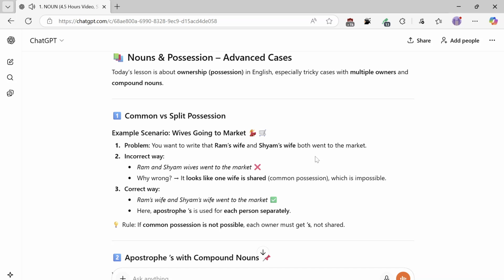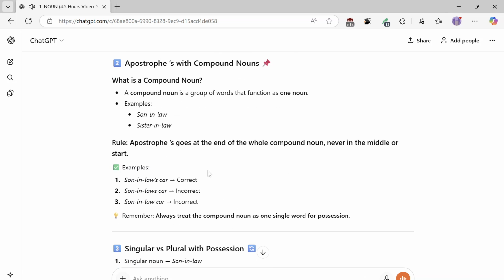Ram's wife and Shyam's wife went to the market. Here, apostrophes are used for each person separately. Rule: if common possession is not possible, each owner must get an 's', not shared. Now let's match apostrophes with compound nouns.